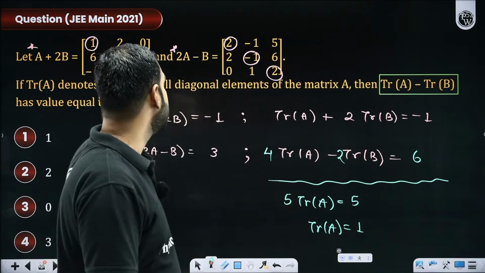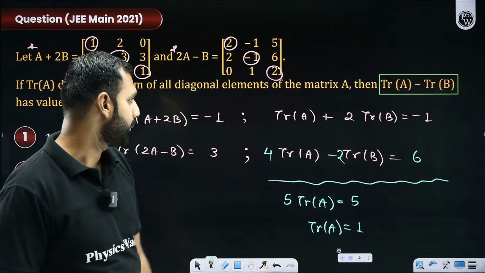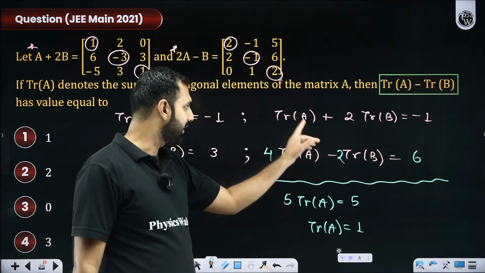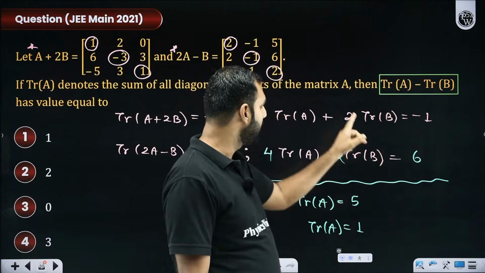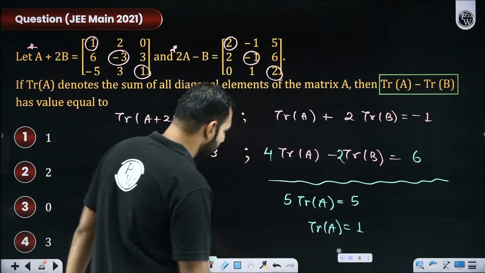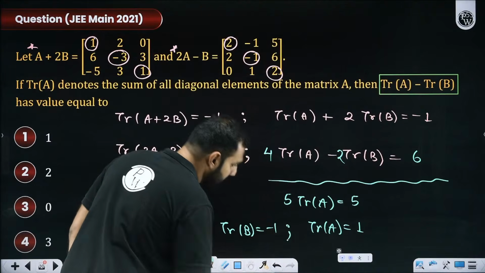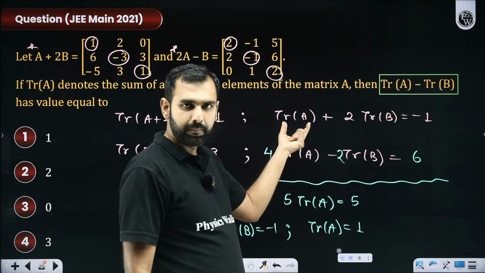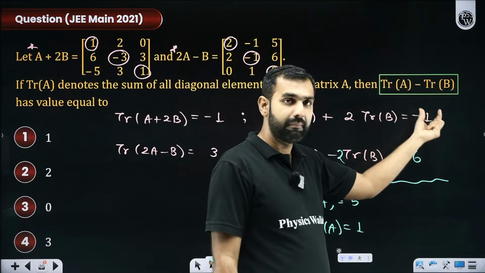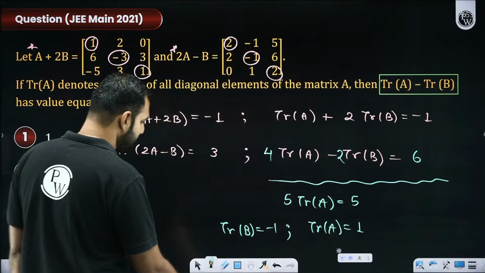Without even solving these two matrices, we are in a position to conclude what is trace of A, yes or no? Now, if I put this value trace of A as 1 here, 1 plus 2 times trace of B is minus 1, so I am reaching another conclusion that trace of B will be minus 1. Shall I redo it, or did you all get this? Trace of A replaced as 1, 1 goes to the other side, minus 2 divided by 2 is minus 1. So trace of B we receive as minus 1.